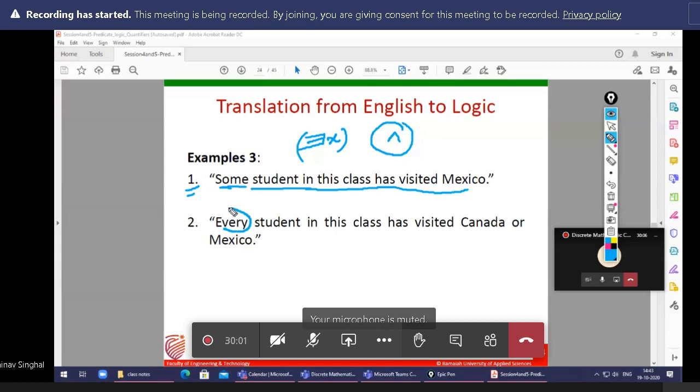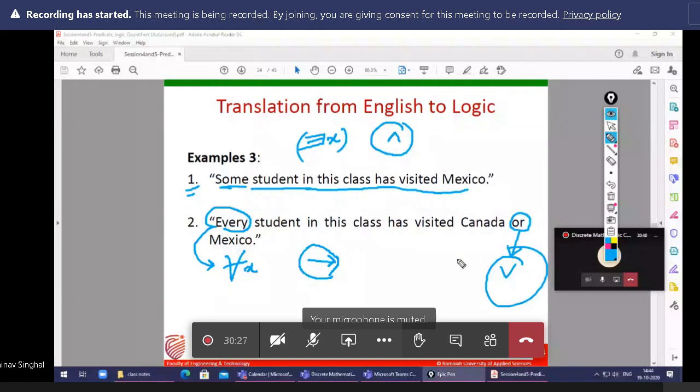If every is given, that means for all x, and conditional is applicable mostly. Okay, and conditional is applicable. Or if we are going to use disjunction, so always in the question it is given or, so that means disjunction. Okay, so this is for the hint purpose.